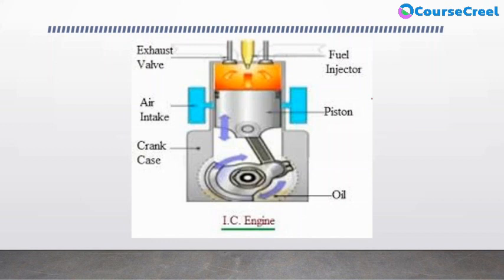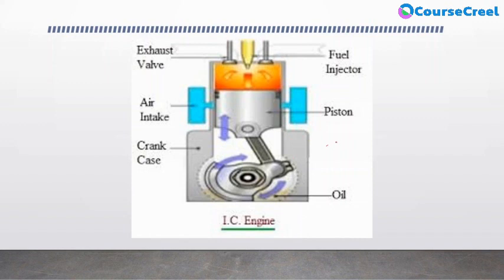Now if we see technical examples, the automobile engine is one example of thermodynamics. You can see this is the cylinder of an automobile engine, and in it we consider a number of parts: piston, cylinder, connecting rod, crank, air intake, fuel injector, exhaust valve, inlet valve. There are so many parts involved in this automobile engine.